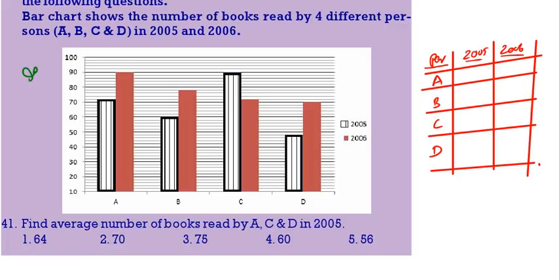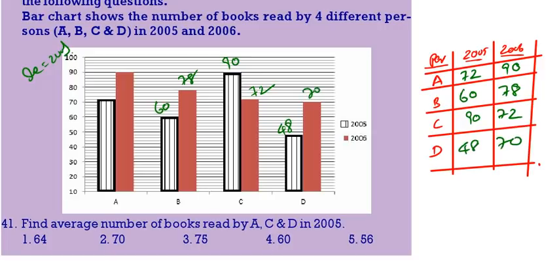Now A, this is 2005 72, this is 90. B, this is 60, this is 78. Then C, 90, then 72. Then D, 48, 70.